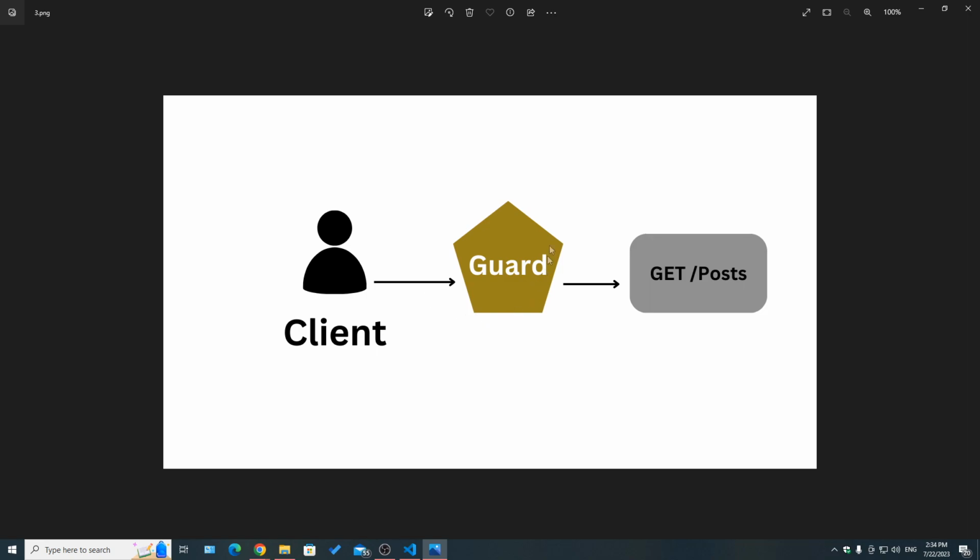Instead, we have to set in place a guard that makes sure that the request is actually valid. So it might check that the user is actually logged in, has a valid JWT token, or that the user has the required permission to access a certain route. So this is where the logic of validating a request and permissions should be.